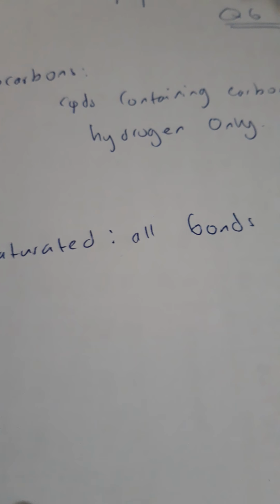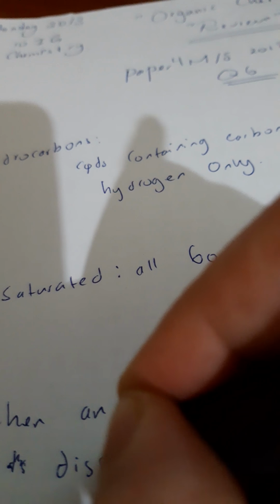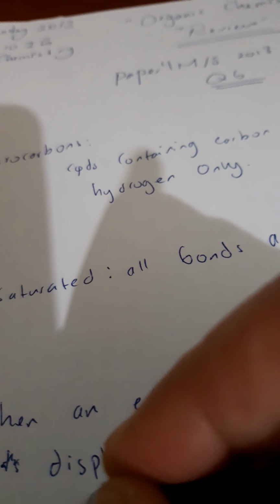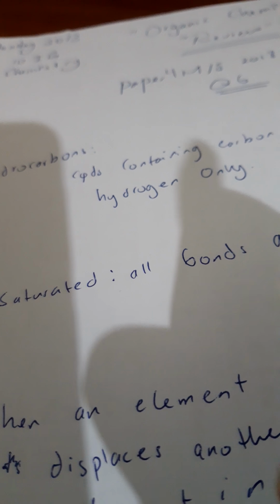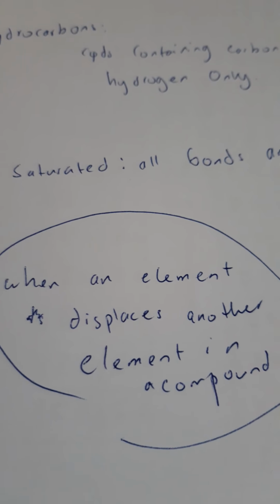When an element substitutes or displaces another element in a compound. When an element displaces another element in a compound.